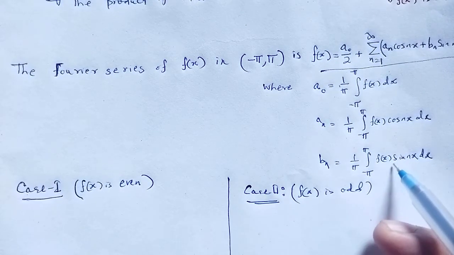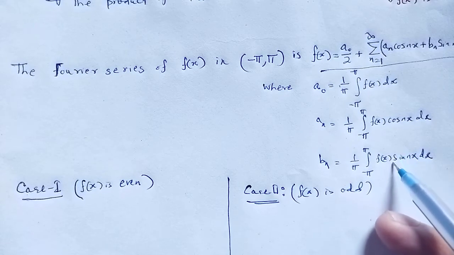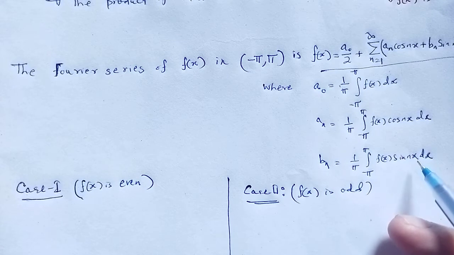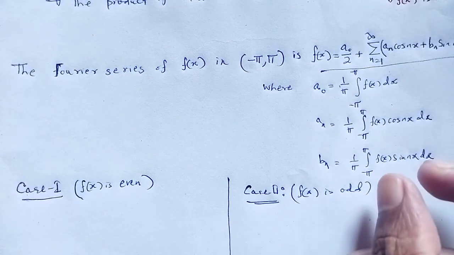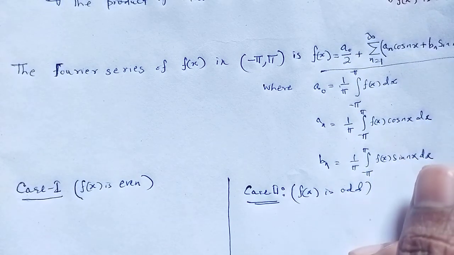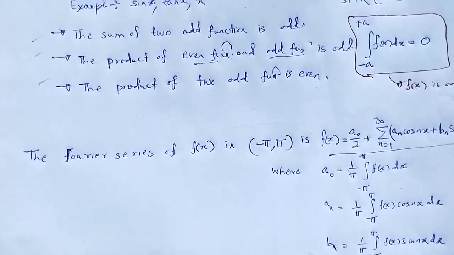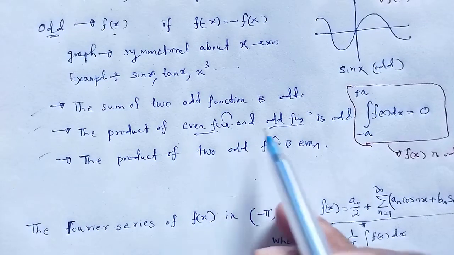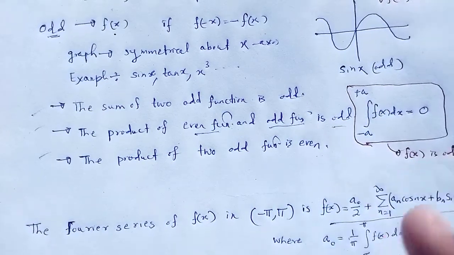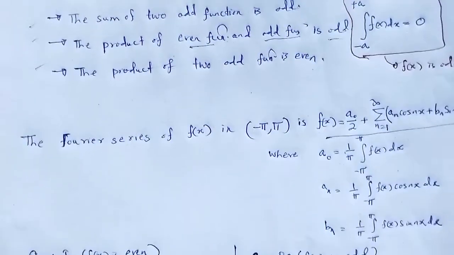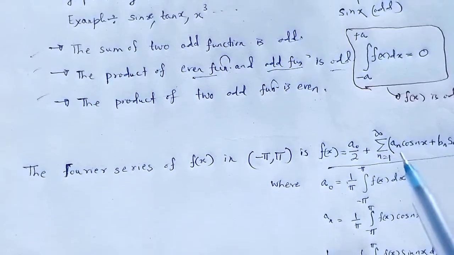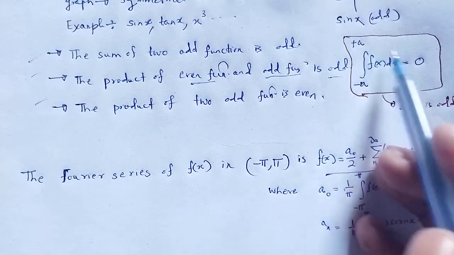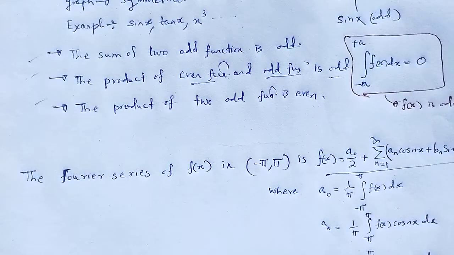Since f of x is even and the sine function is odd, the product of an even and an odd function results in an odd function. That's why the integral of an odd function over the range minus pi to pi is equal to 0.